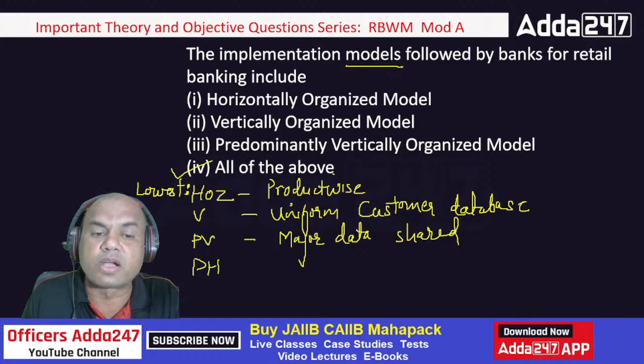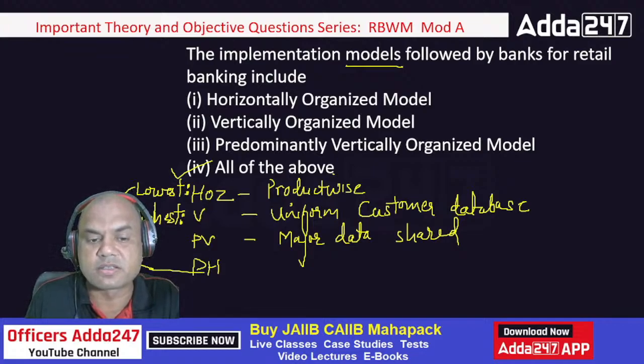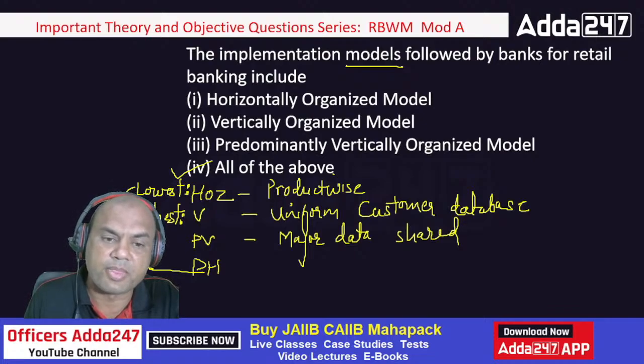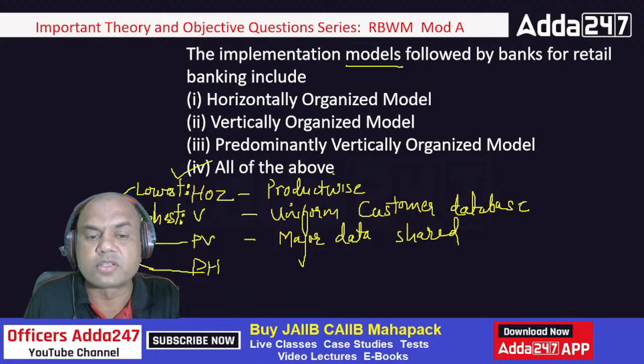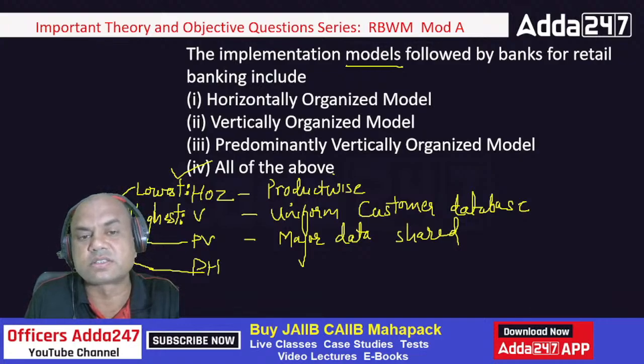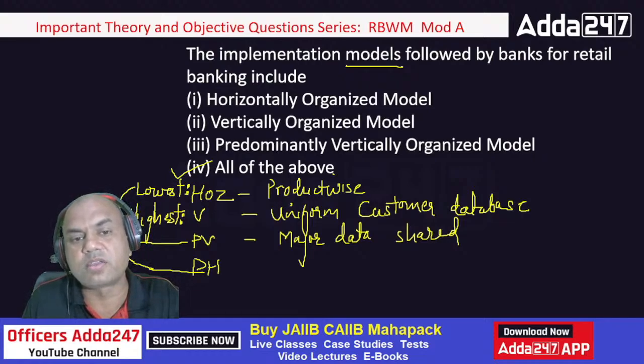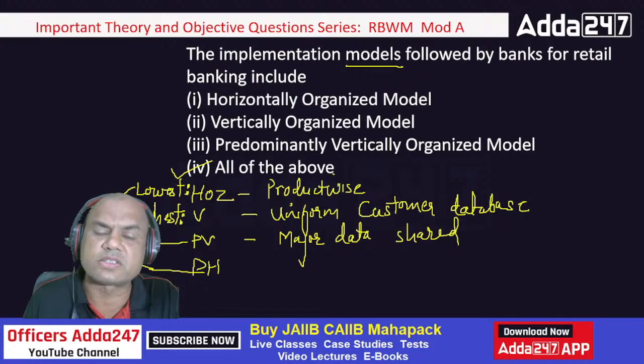Okay. Vertical is at the highest level. We must always focus on this model only. Every bank should go for this model. PH is just one step ahead of the lowest, and PV is just one step below the highest, so this is near to this and this is near to this. So the answer is all of the above: horizontally, vertically, PV, and PH is also there.